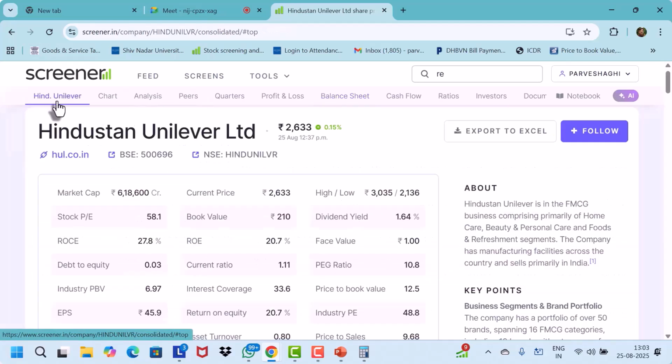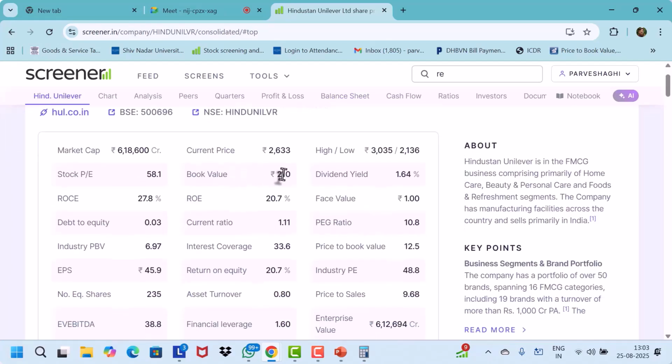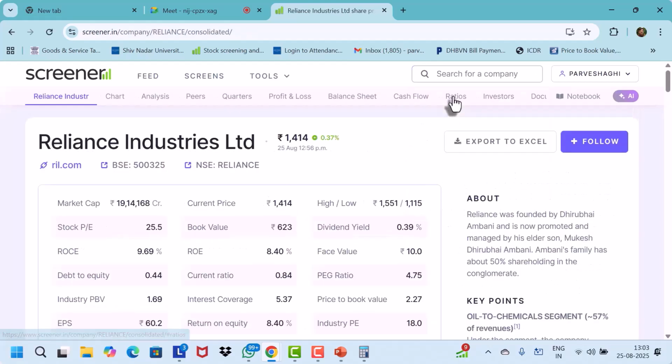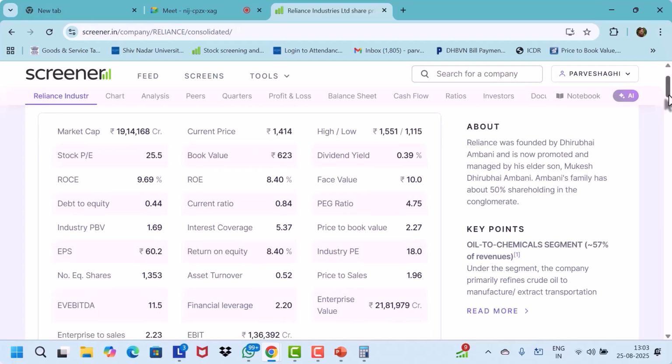0.03 debt equity ratio. Now, for example, I take you to Reliance. So Reliance is how much? Debt equity ratio: 0.44. I would like other students also to interact while we are doing this course.